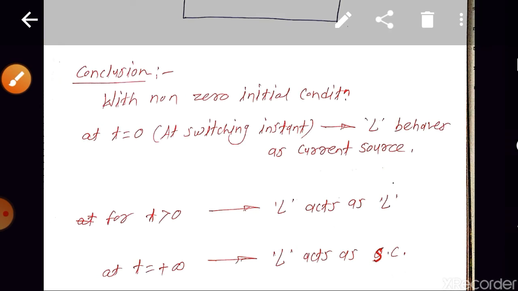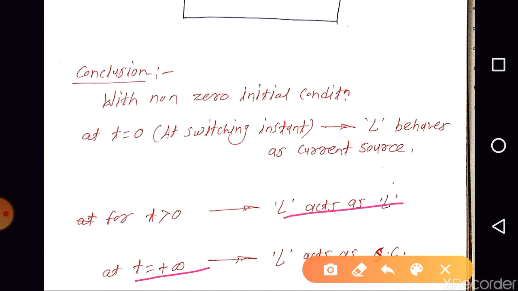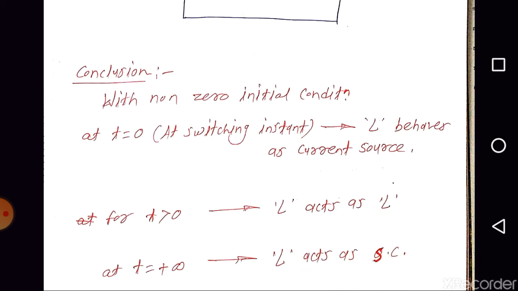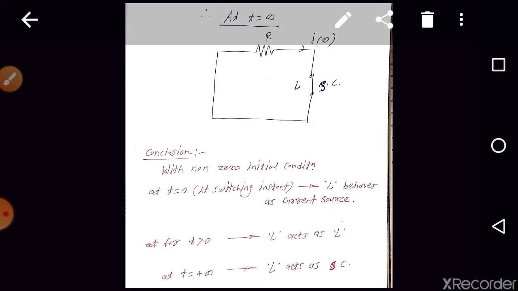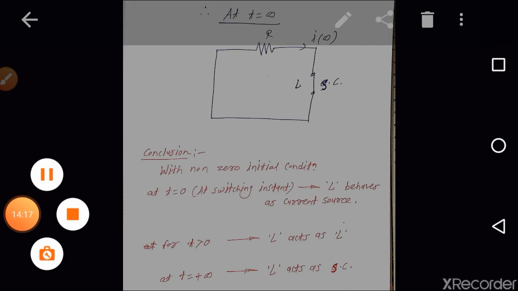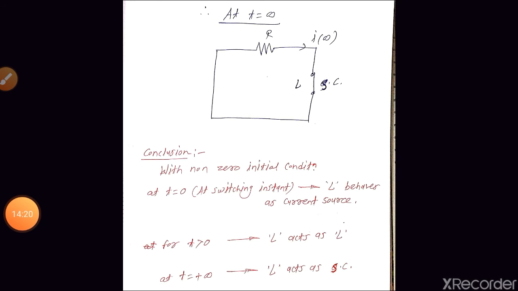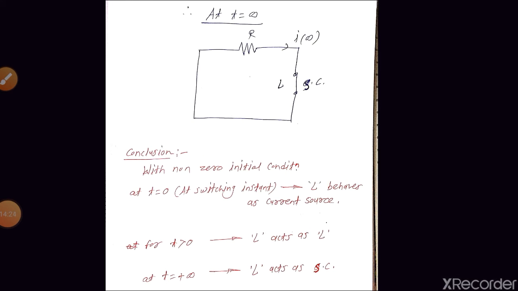And for t greater than 0, the inductor acts as an inductor, right? And for t is equal to plus infinity, the inductor acts as a short circuit. Are you getting the point? Okay, so this is the behavior of an inductor with non-zero initial condition.